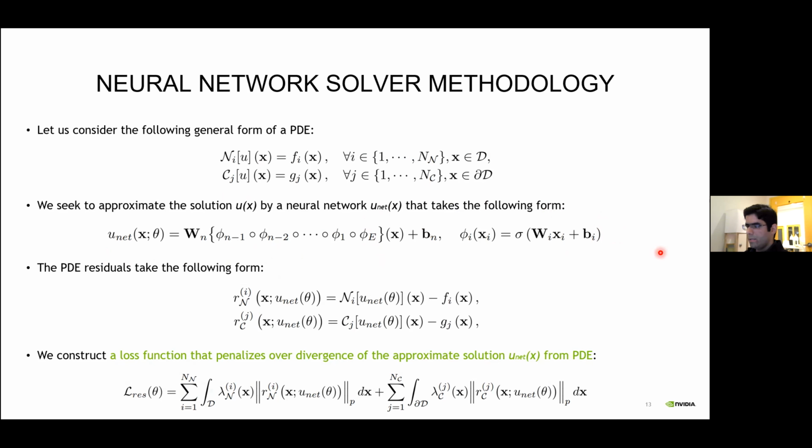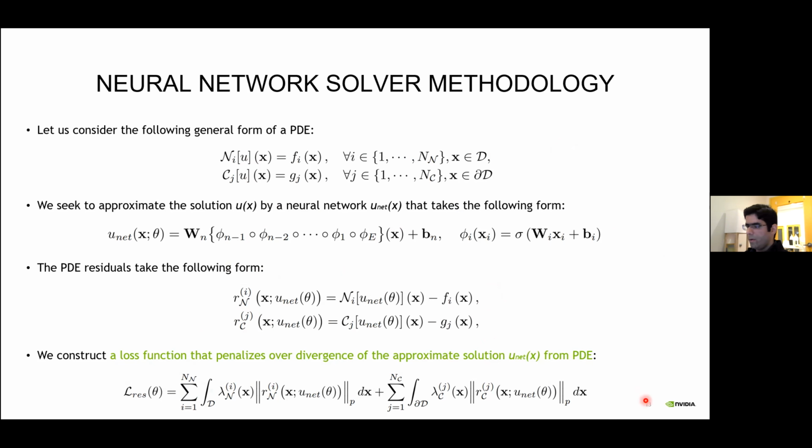And then in order to train this neural network, we construct a loss function that penalizes the divergence of the approximate solution, such that the constraints are encoded as penalty terms. To this end, we define the following residuals by using u_net as the approximate solution to the given PDE. Here R_n represents the PDE residual and R_c represents the constraint residuals.